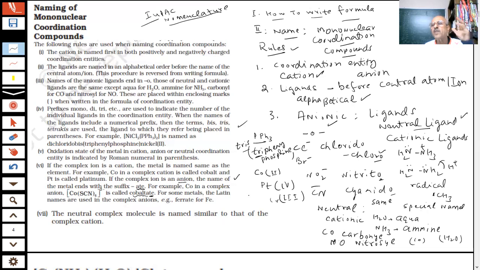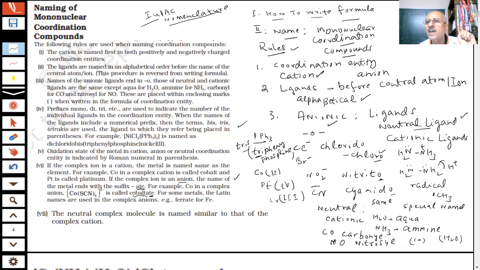Certain metals, I will tell you, have some Latin names given to them. We have to remember that. For a few, I will give a list. Lead, how will I write lead, student? Leadate is never written. The Latin word for lead was plumbum, so from that they make plumbate. Iron is not written as irate, it is written as ferrate.